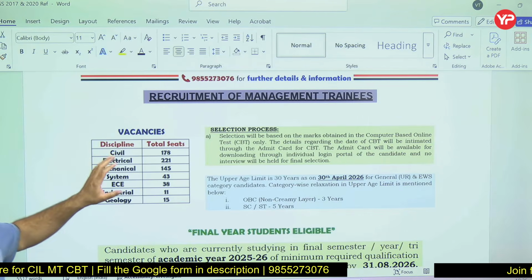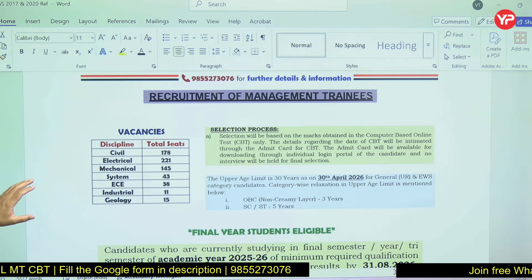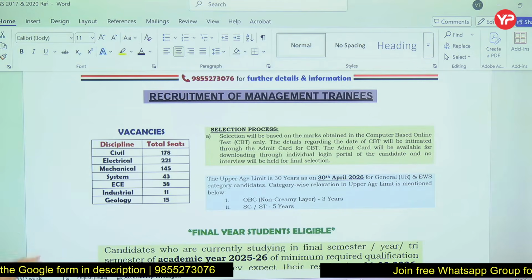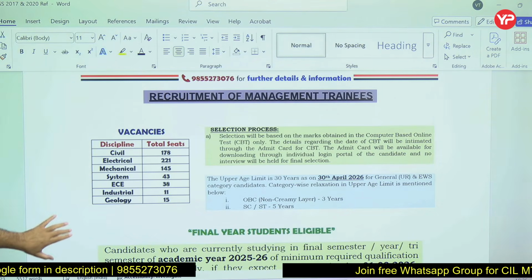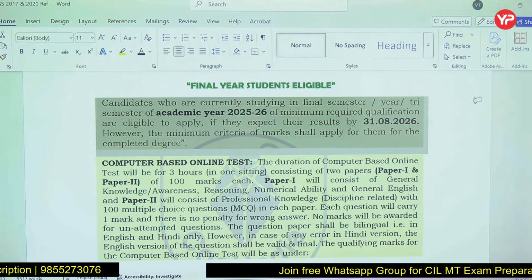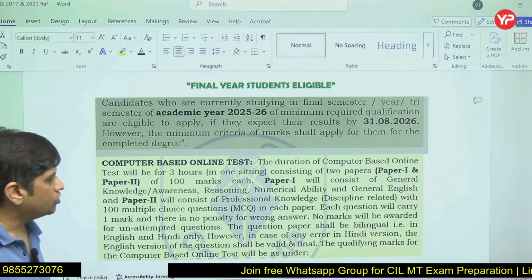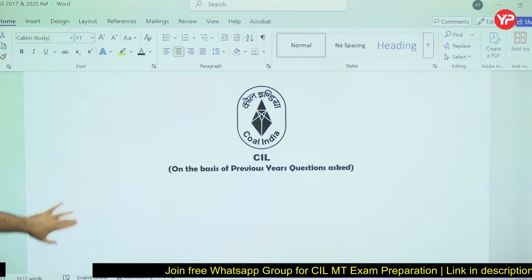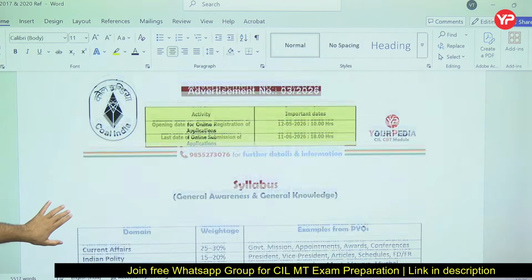These are the number of seats which are advertised: civil, electrical, mechanical and others. So you can see Paper 1 and Paper 2 here, a wonderful opportunity for all of you. And this is the syllabus which is provided to you.